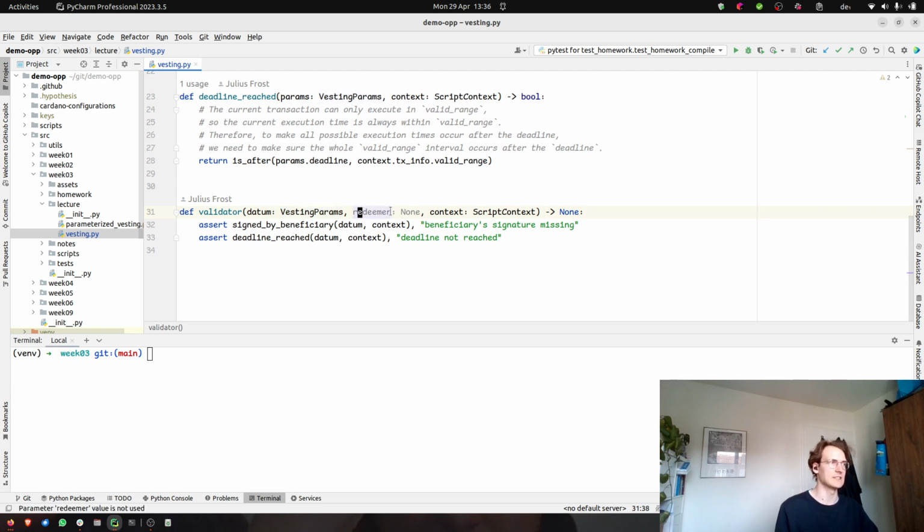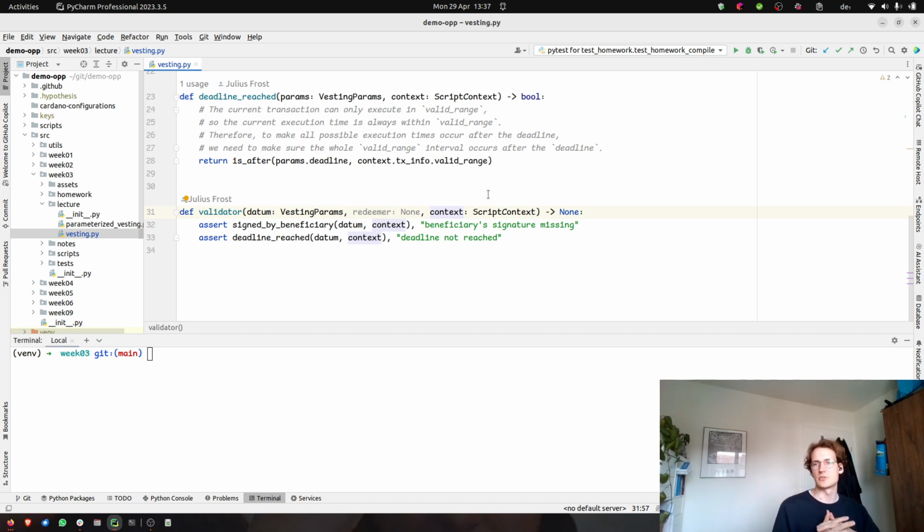Now in this case, the redeemer is none. We don't really care about the redeemer because there's only one action to be spent, only one way to spend funds from this, which is to withdraw the funds as soon as we are allowed to. And we now use the context because we need some external information.